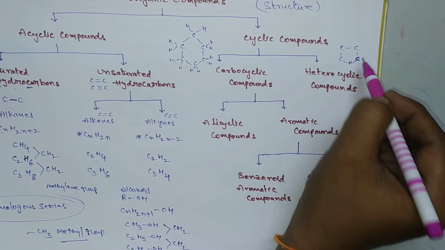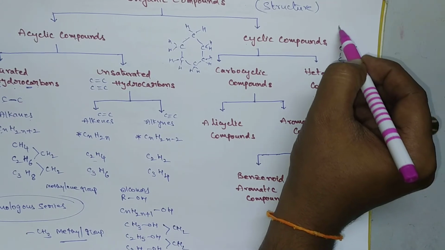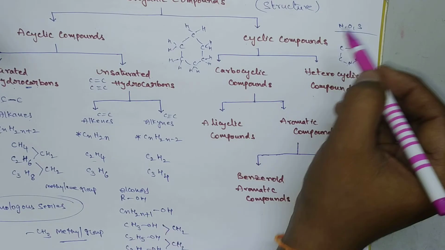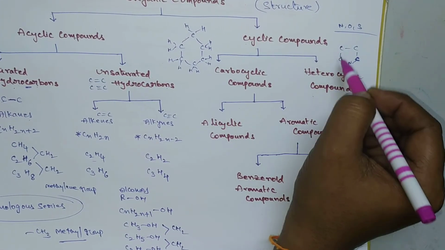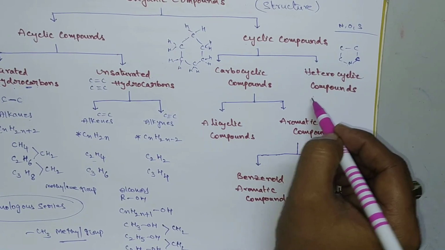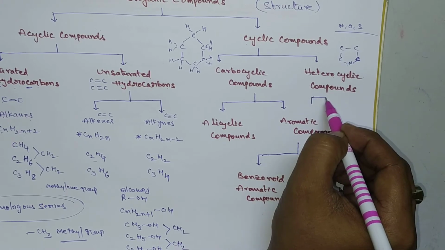This is a cyclic compound, but this consists of one heteroatom. Generally heteroatoms are nitrogen, oxygen and sulfur. These are called heteroatoms. Other than carbon, these elements will be present as a cyclic member. That's why these are called heterocyclic compounds. Generally, let us consider two examples for heterocyclic compounds.